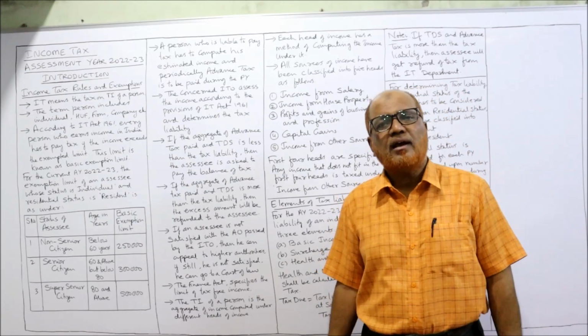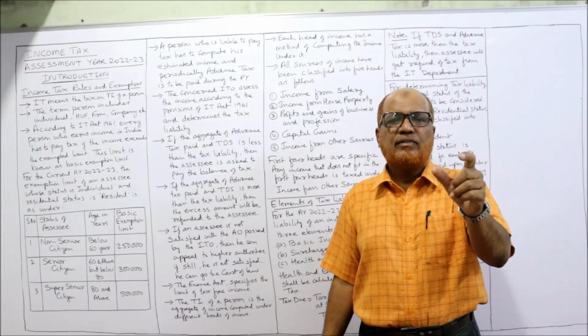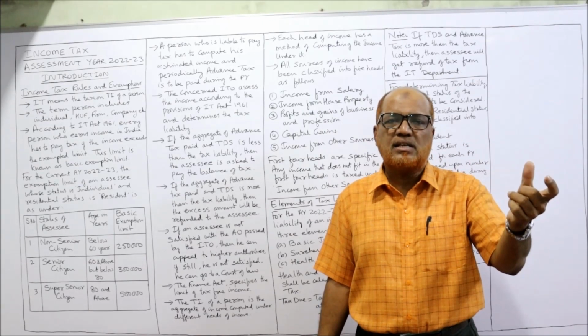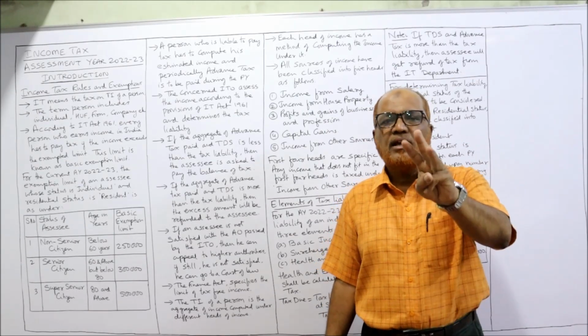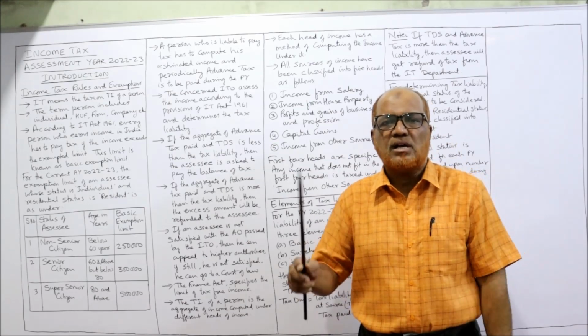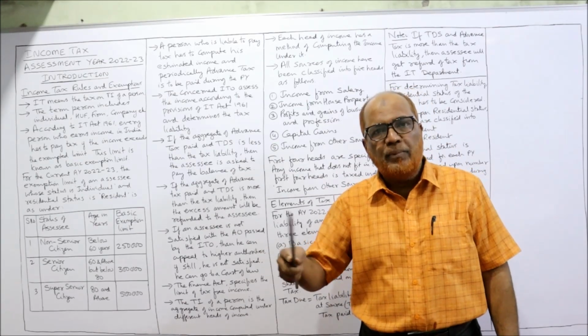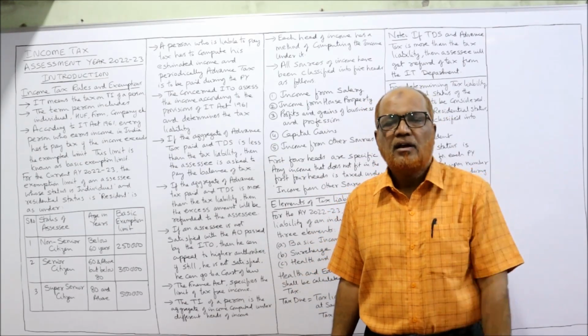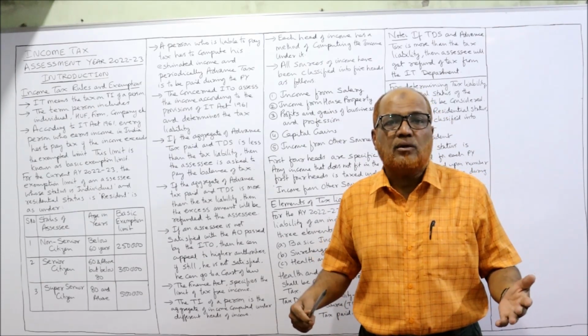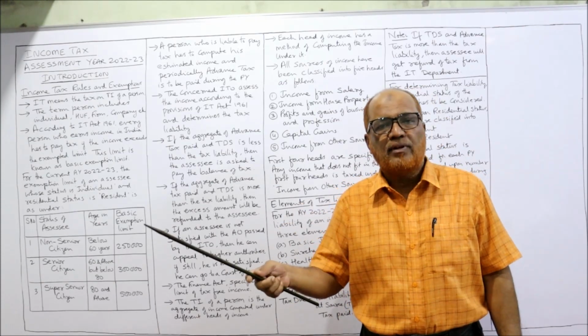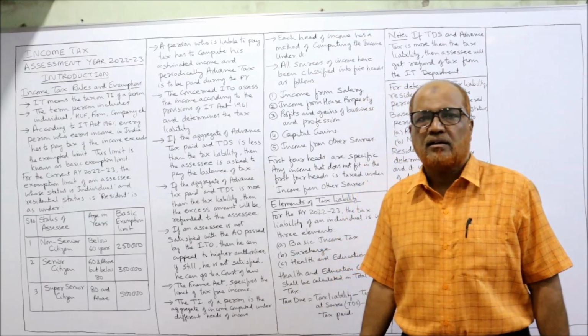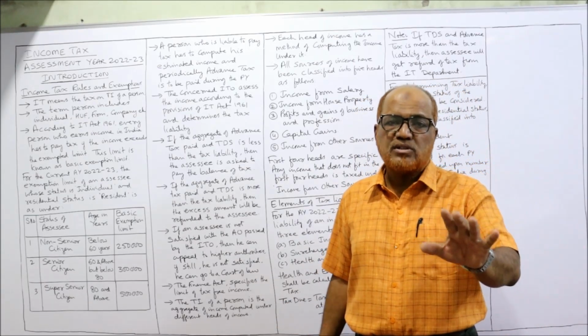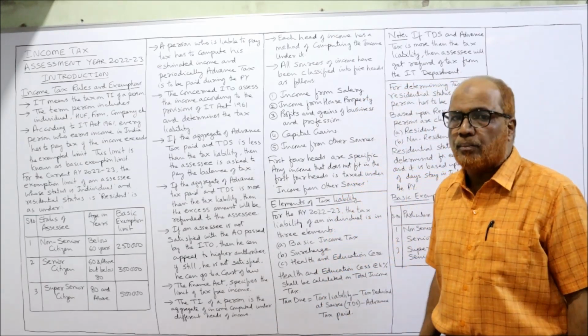2,50,000, 3 lakh and 5 lakh. 2,50,000 for non-senior citizen whose age is below 60 years. 3 lakh for senior citizen who is 60 and above but below 80. And super senior citizen who is 80 years and above, the basic exemption limit is 5 lakh. You have to remember this because these provisions we have to apply when we do the problems.